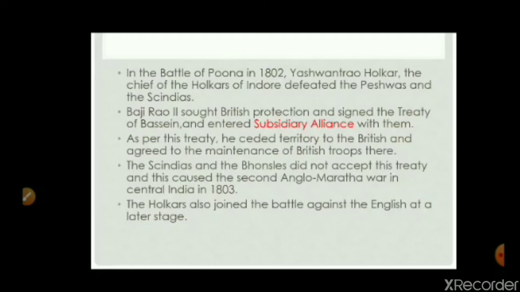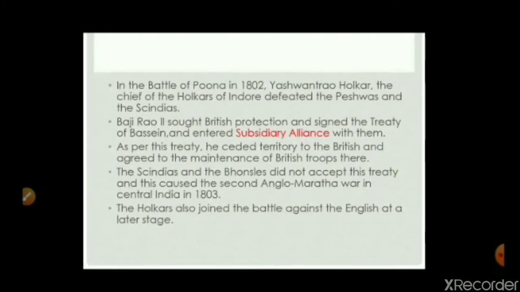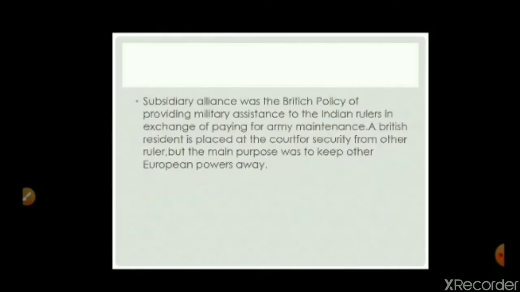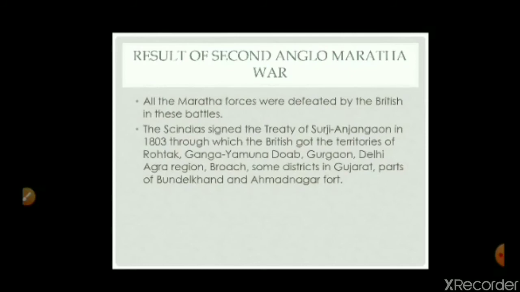The Holkars also joined the battle against the English at a later stage. So, what was the result of the Second Anglo-Maratha War? All the Marathas' forces were defeated by the British in this battle. The Scindia signed the Treaty of Surji Anjangaon in 1803, through which the British got the territories of Rohtak, the Ganga-Yamuna Doab, Gurgaon, Delhi, the Agra region, Broach, some districts in Gujarat, parts of Bundelkhand, and Ahmednagar Fort. We can see a large number of territories came under the control of the British.